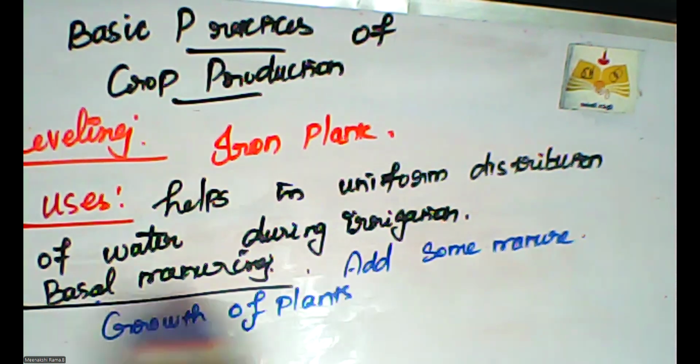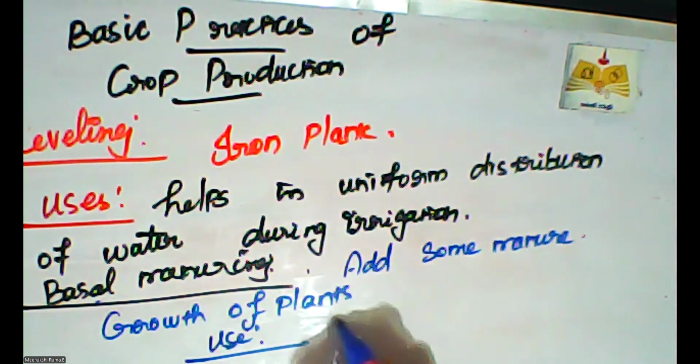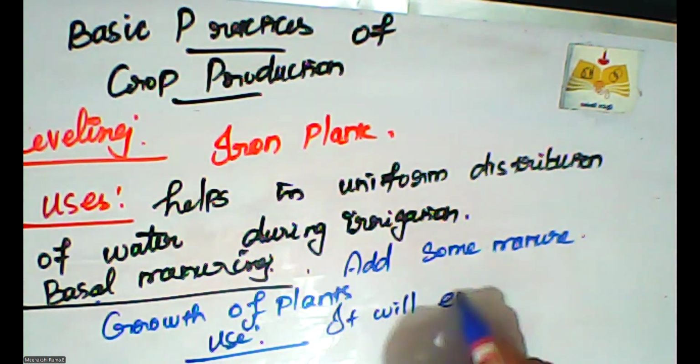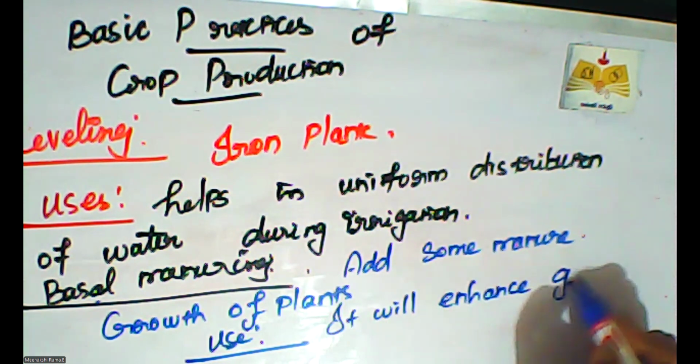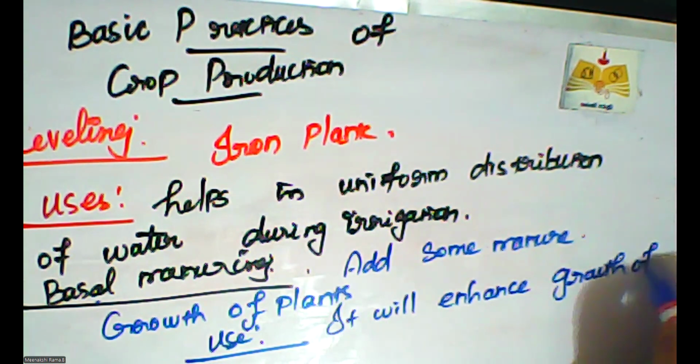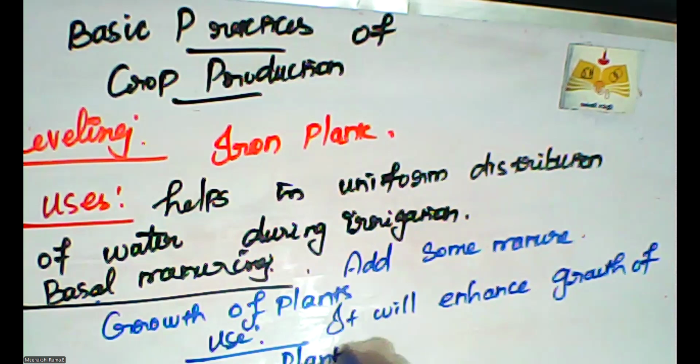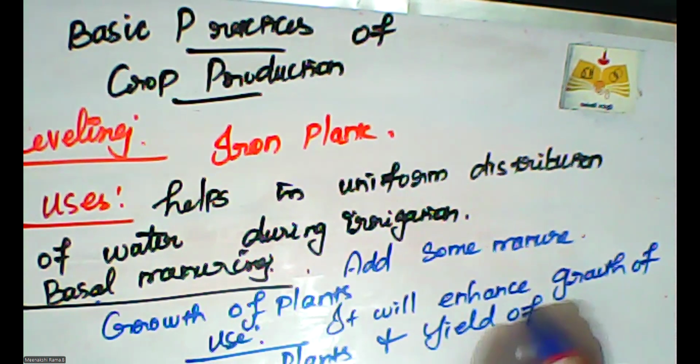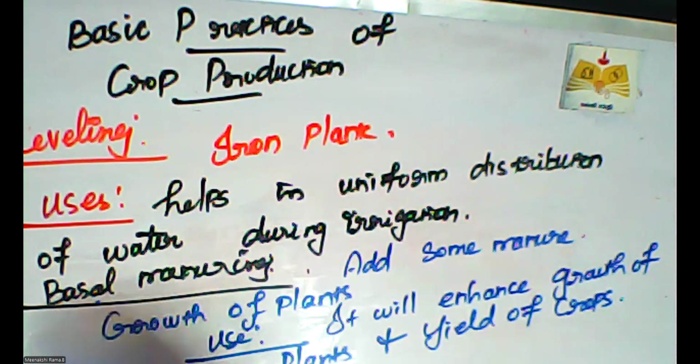So the use of basal manuring is that it will enhance the growth of plants and the yield of the crops also. For this purpose, we implement basal manuring in the field.